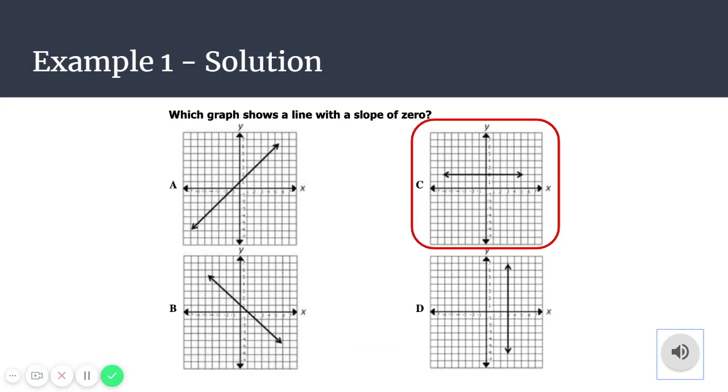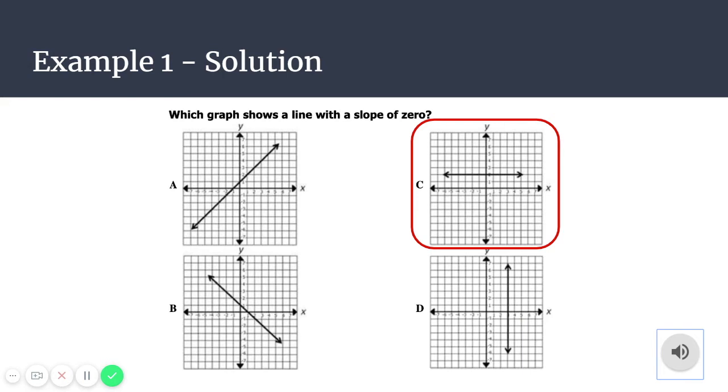And back with day 3, talking about zero slope, or a line that has a slope of 0. Let's go ahead and take a look at our solution from example 1. We always know that a line has a slope of 0 if it's a horizontal line. That line is not increasing, it's not decreasing, it is just a flat line all the way across that graph.